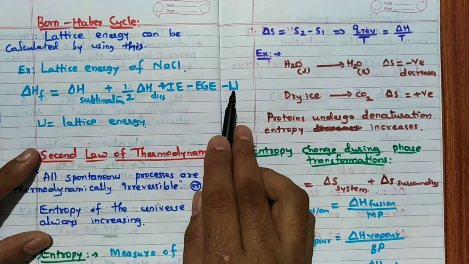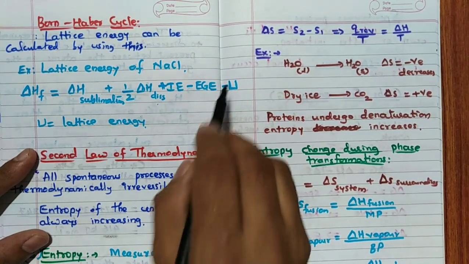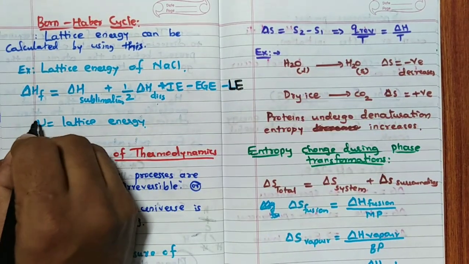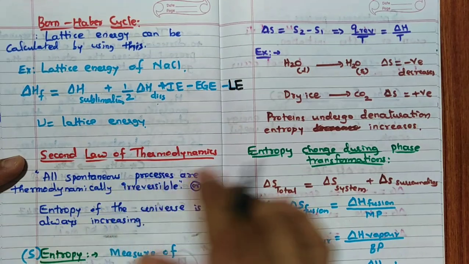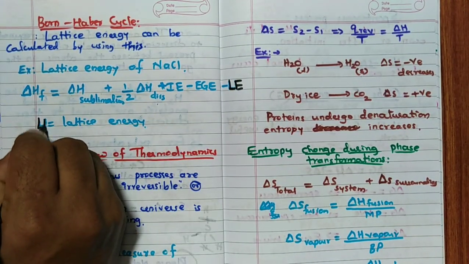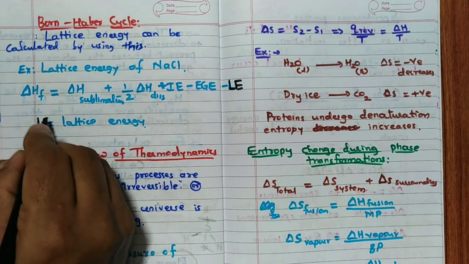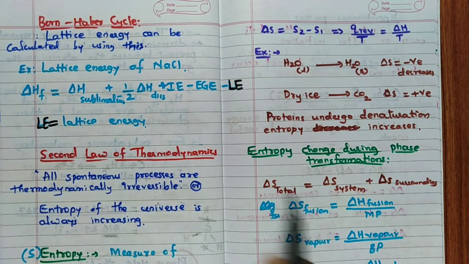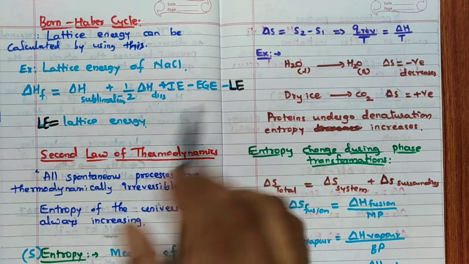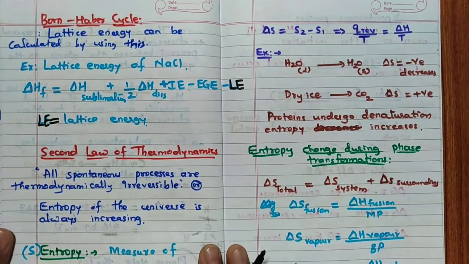It is not internal energy, it is lattice energy, LE, I will write. Lattice energy and internal energy are both designated as U, so to avoid confusion I will write lattice energy as LE. Now, if you know all these things, you can calculate LE. Such a question has not been asked, and the possibility is very low, so don't worry about that.